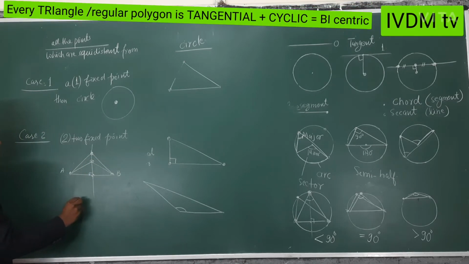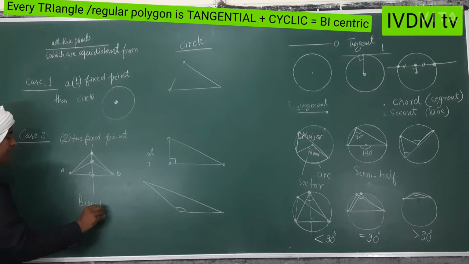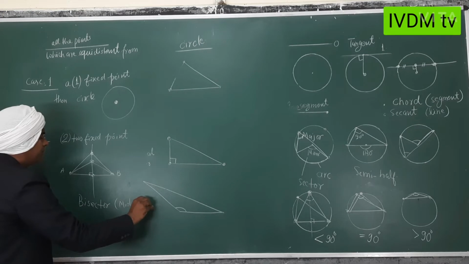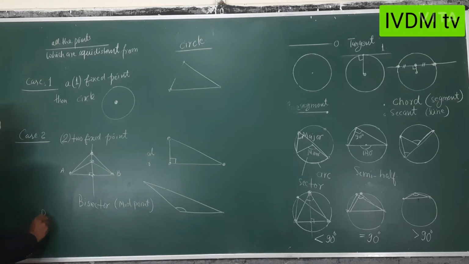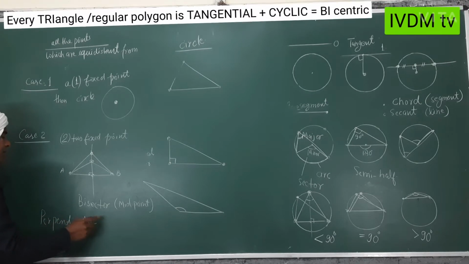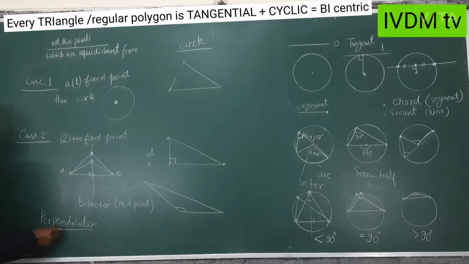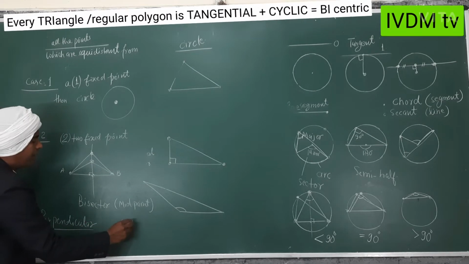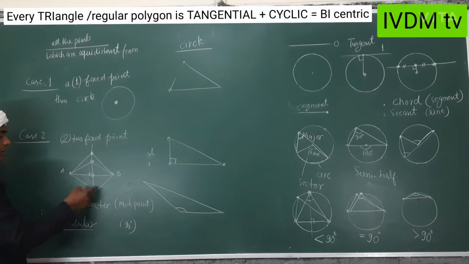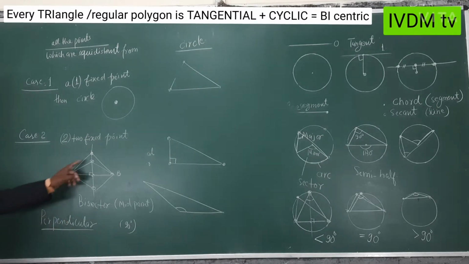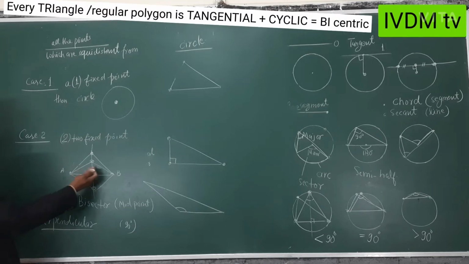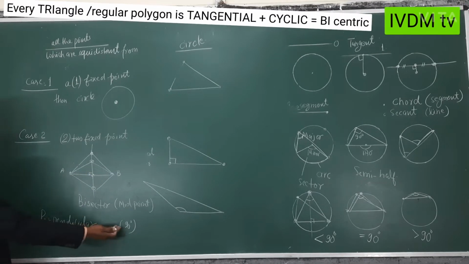It has two things: one is bisector, meaning midpoint, but perpendicular also. Perpendicular means 90 degrees, equally divided. So again you may have different types of quadrilateral, kite and rhombus, rectangle also, square also.